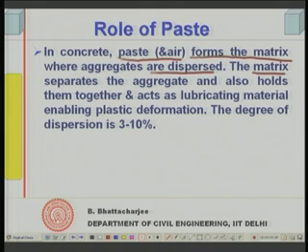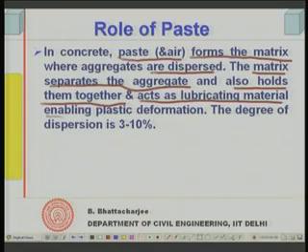The matrix separates the aggregates and also holds them together. The aggregates are separated from one another by the paste in between, and it binds them together even in the fresh state and acts as a lubricating material, enabling plastic deformation.